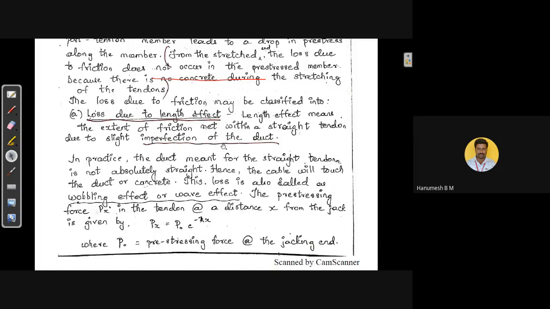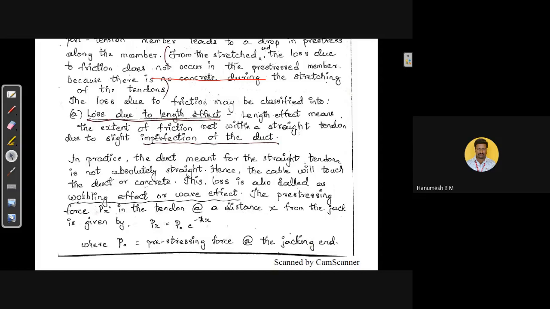Means the position may not be at the same level, because while casting the beams, if you consider the PT members, the span will be more, like 30 meter, 40 meter beams. Then if you consider the ducts at all the points, the ducts may not be at the same level. Means there will be slight imperfection of the duct.